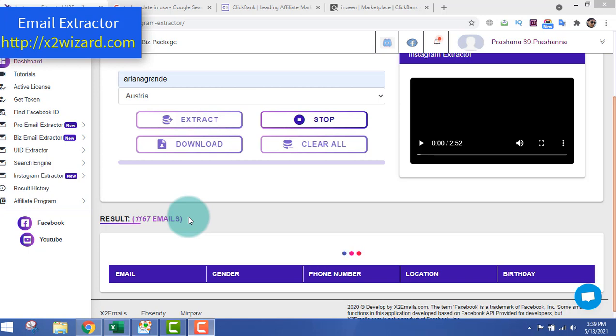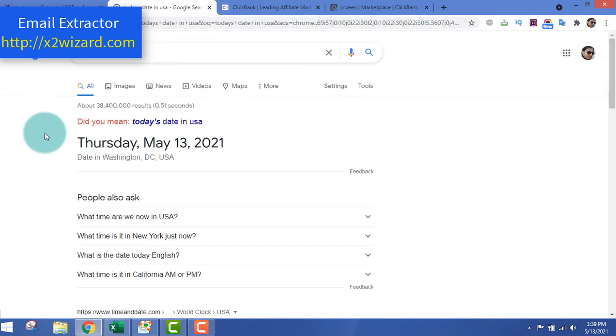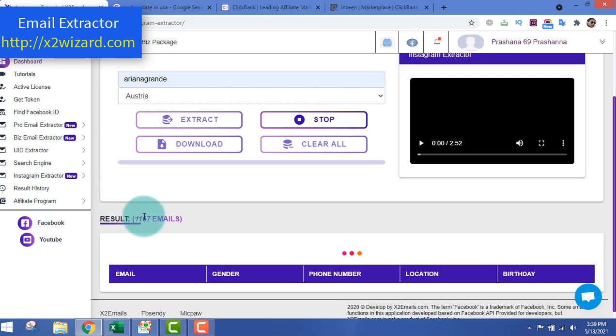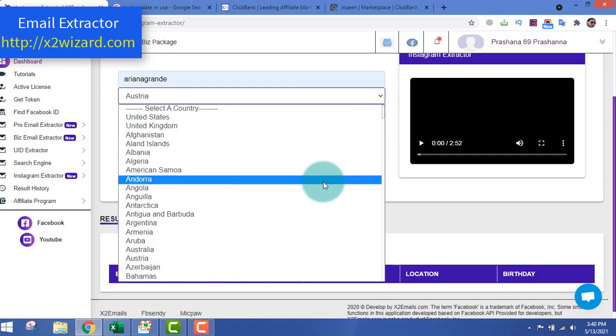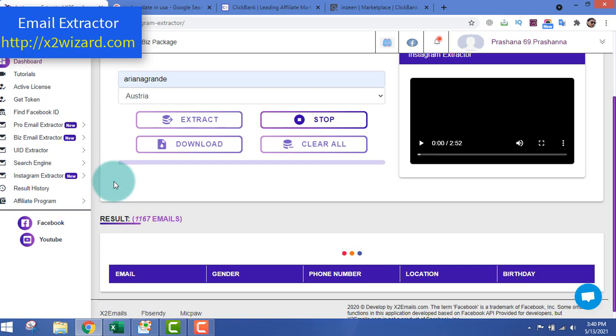This email extractor works perfectly, and today I'm just going to show you. Today's date is Thursday, May 13, 2021 here in the USA, and you can see that this software is extracting emails. I just went and inserted the Instagram account of Ariana Grande, and I'm extracting emails from Austria. You can choose whichever country you want. There are lots and lots of countries. You may want email addresses of a certain country, so I'm targeting users based in Austria.